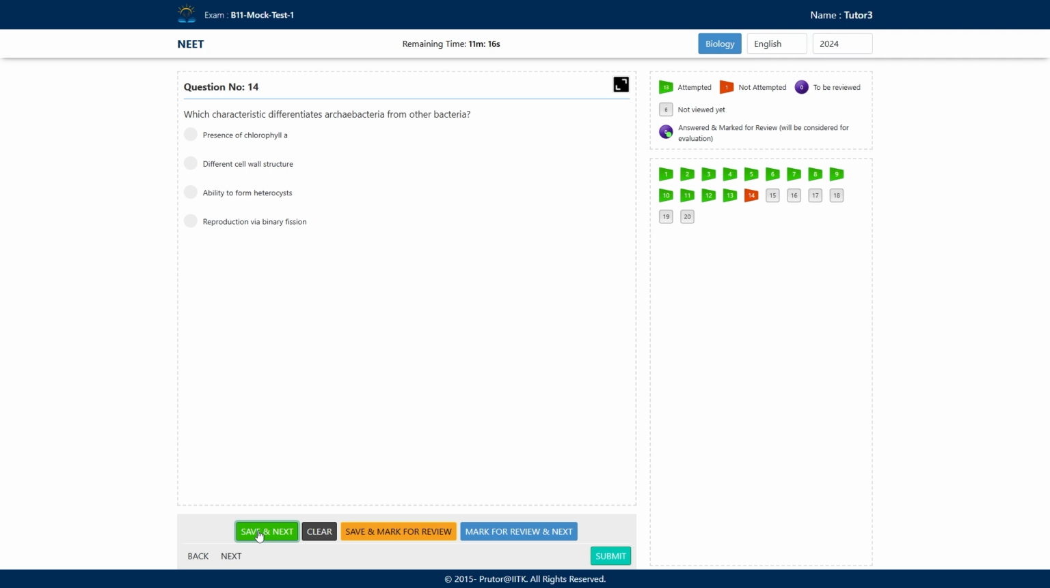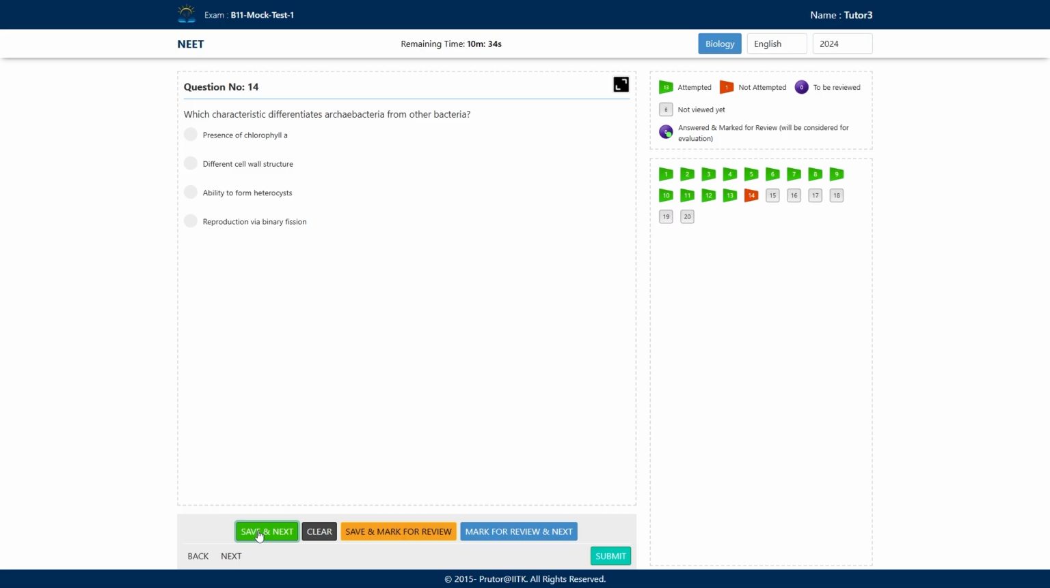Which characteristic differentiates Archaebacteria from other bacteria? A, presence of chlorophyll A. B, different cell wall structure. C, ability to form heterocyst. And D, reproduction via binary fission. So we are talking about the Archaebacteria, a very ancient type of bacteria, and the other normal bacteria. What characteristic have you studied about the Archaebacteria?